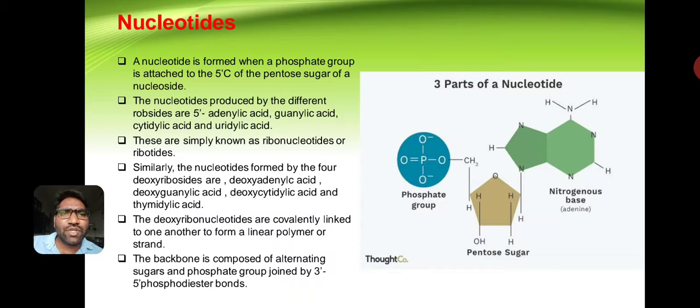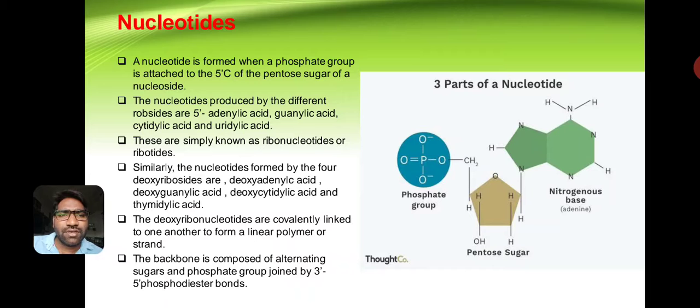These are simply known as ribonucleotides or ribotides. Similarly, the nucleotides formed by the four deoxyribosides are deoxyadenylic acid, deoxyguanylic acid, deoxycytidylic acid, and thymidylic acid.